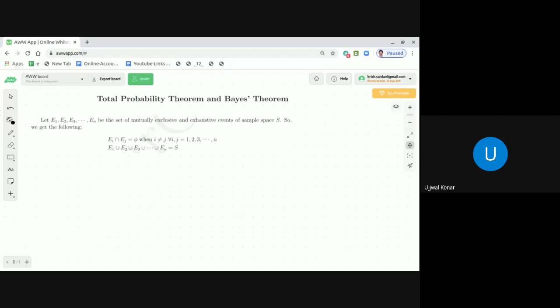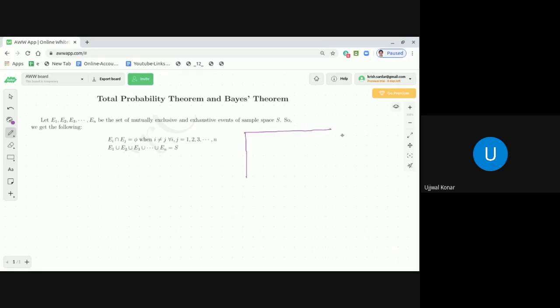If you recall from our earlier classes what is meant by mutually exclusive and exhaustive events, I can give you a pictorial representation. For that, let me draw the diagram. Let me first define the entire sample space.